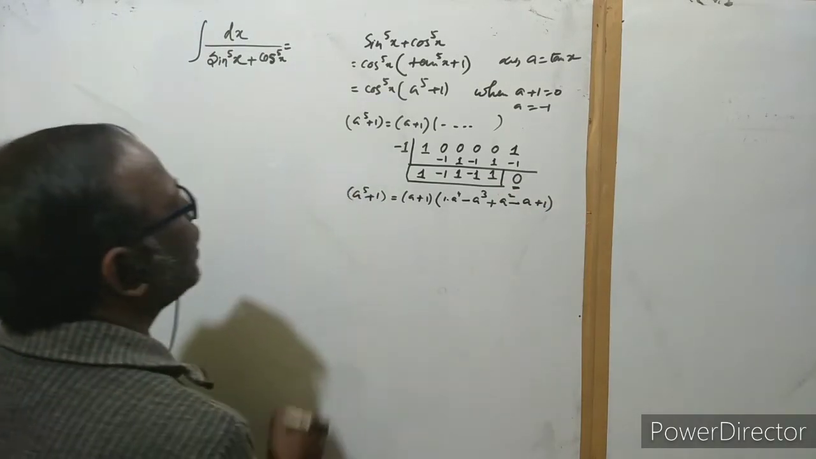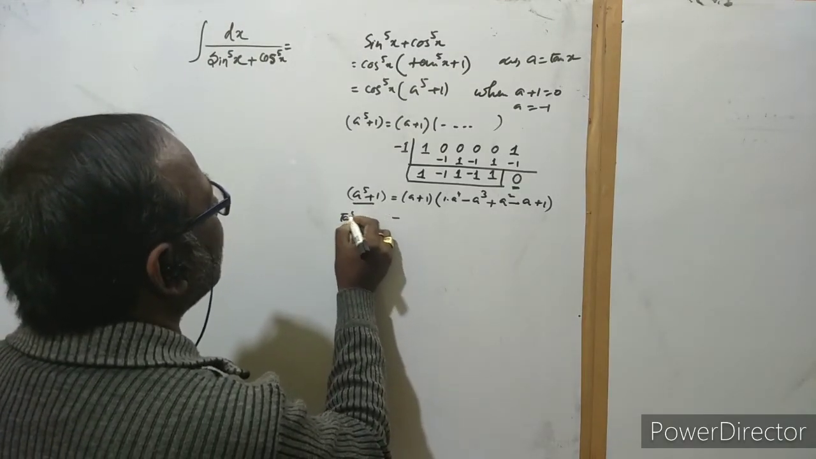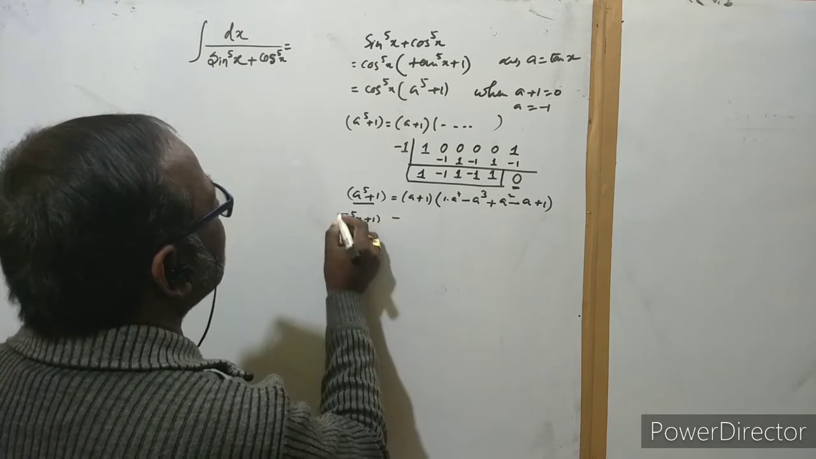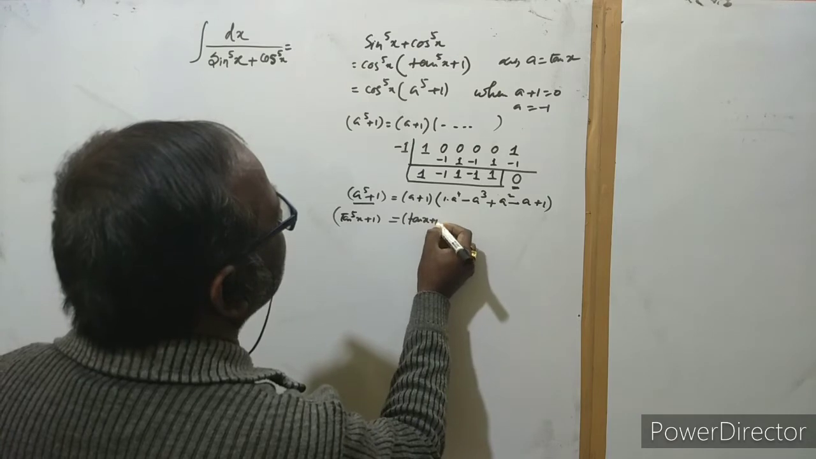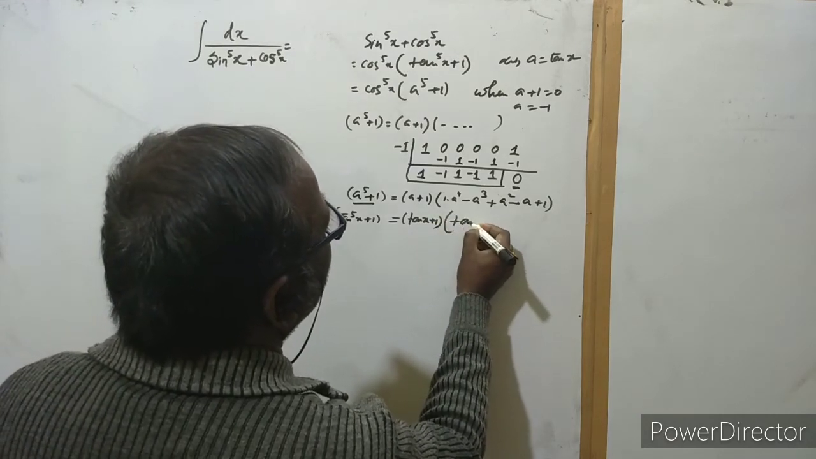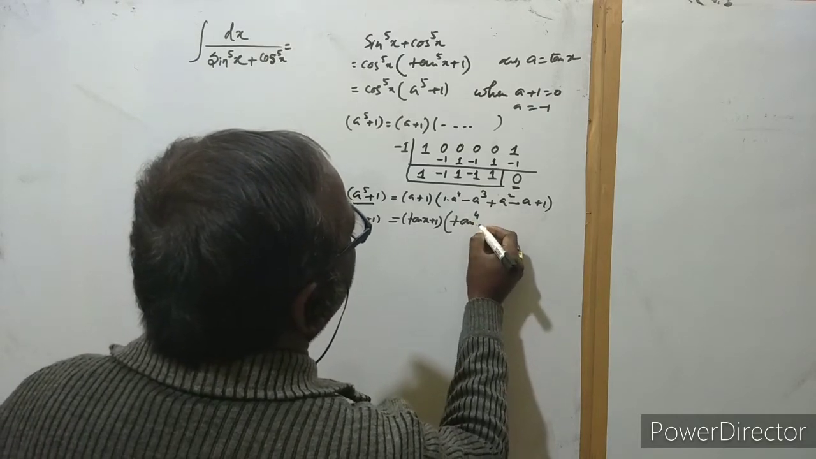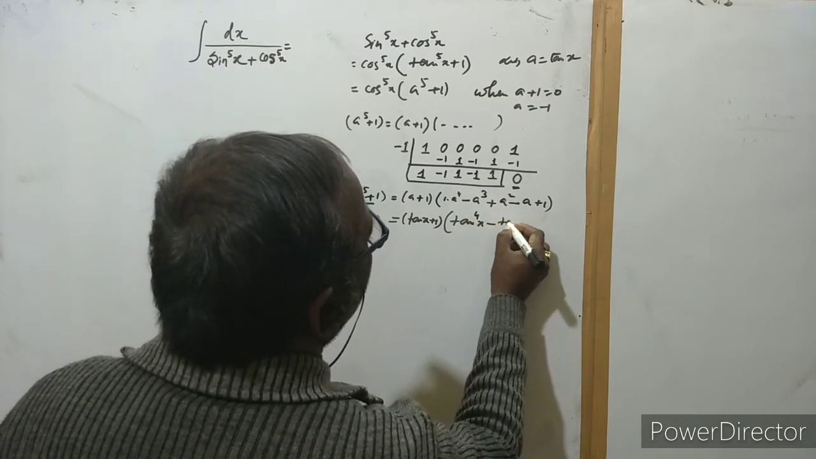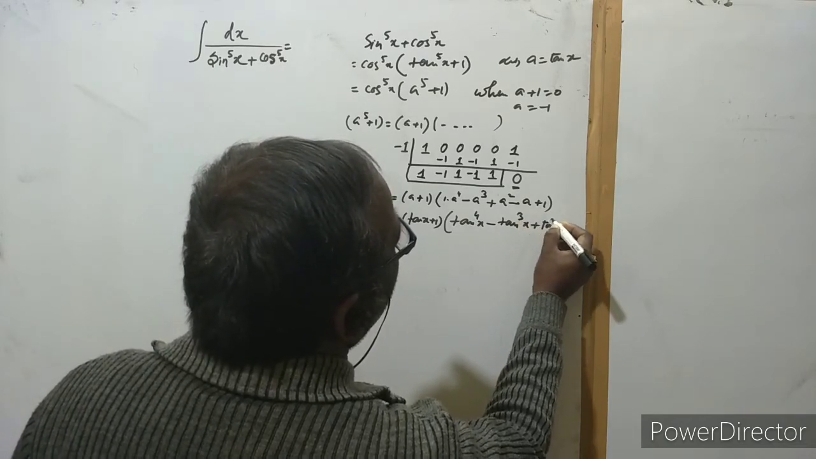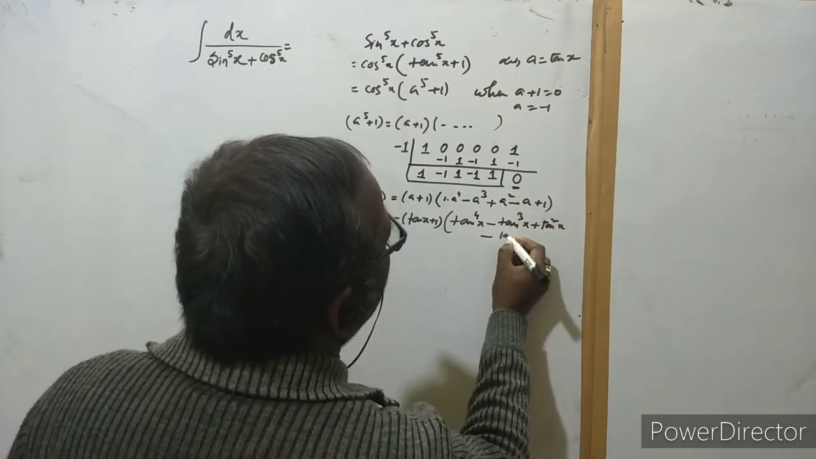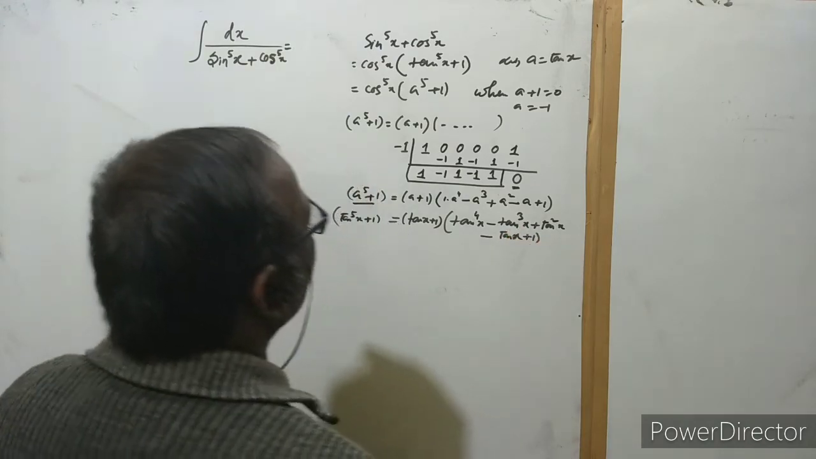Okay, now if a is tan x, so tan to the power 5x plus 1 is equal to tan x plus 1 times tan to the power 4 x, tan cube x, tan square x, minus tan x, and plus 1.